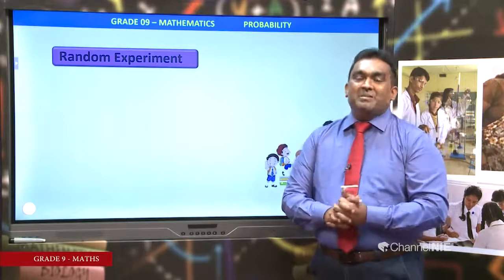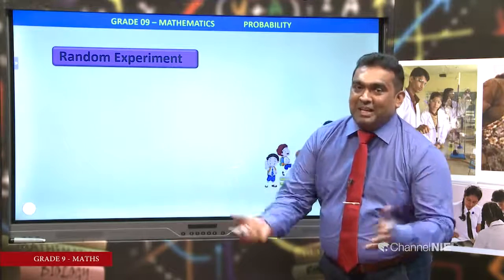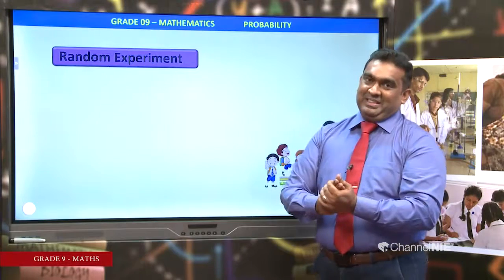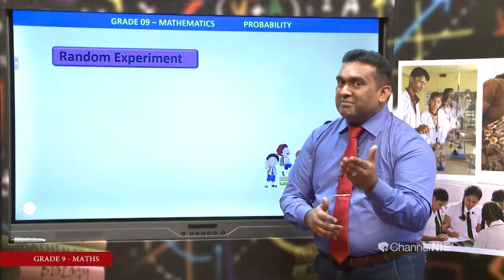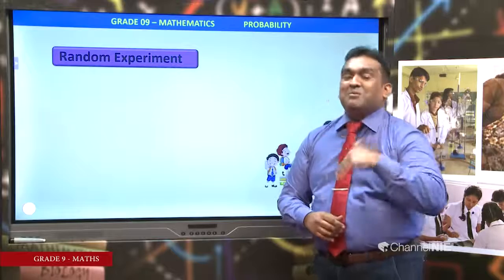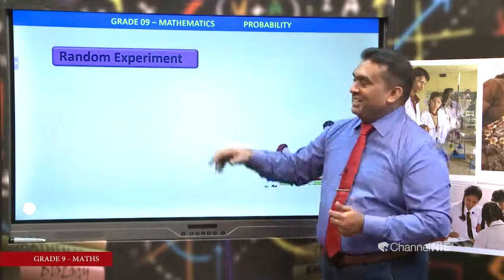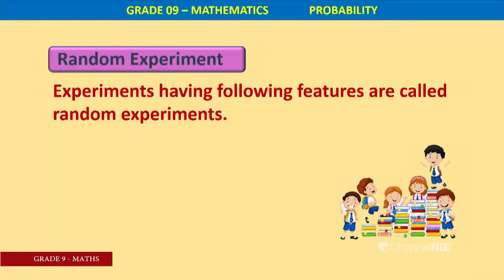Then we are going to define a random experiment. What is a random experiment? As I told you earlier, there are some events that may or may not occur. Getting 100 marks in your first term test, sometimes it may be, otherwise it may not be. Random one. Then an experiment having the following features is called a random experiment. What are the features or properties?